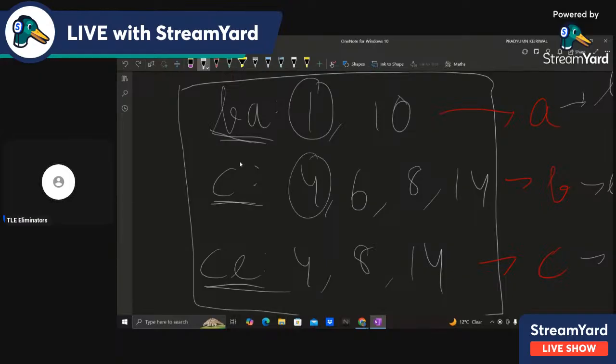And if we take B as 4, then we can take C as 8 or 14. So we'll take 8 because we want to minimize the spread. So 4 and 8 are optimal. What if we take 10? If we take 10, then we have to take 14 in this one, and then we cannot take anything in this one.